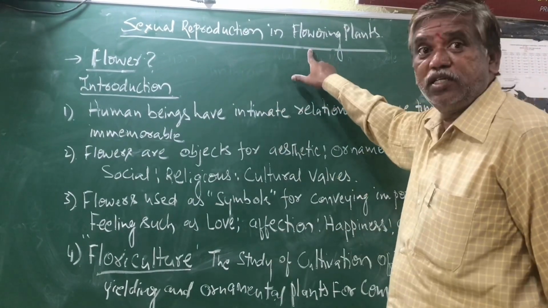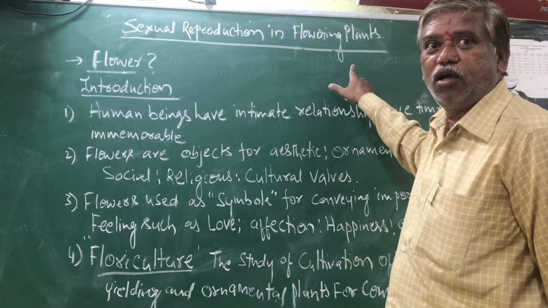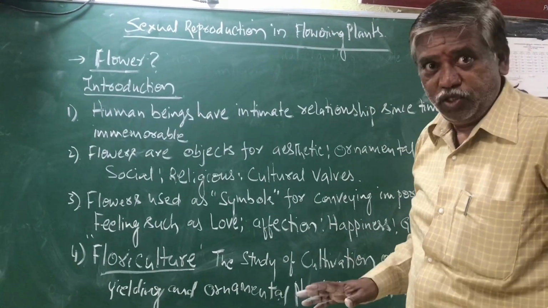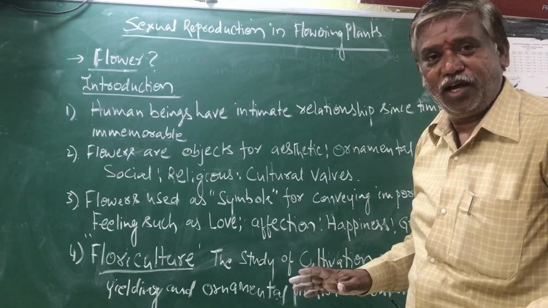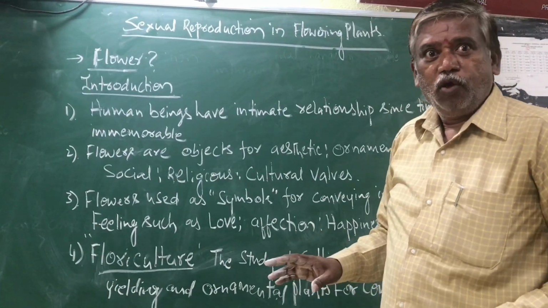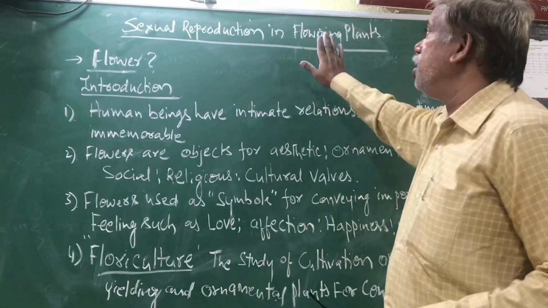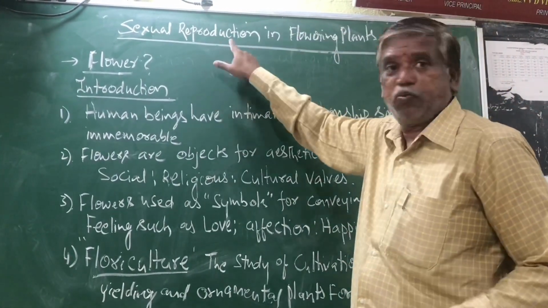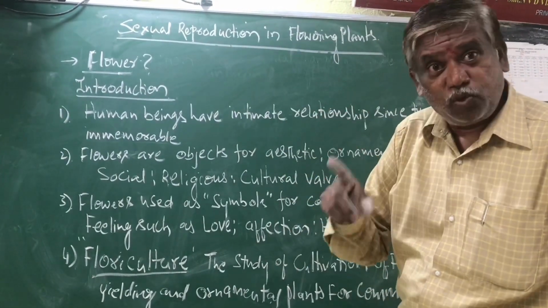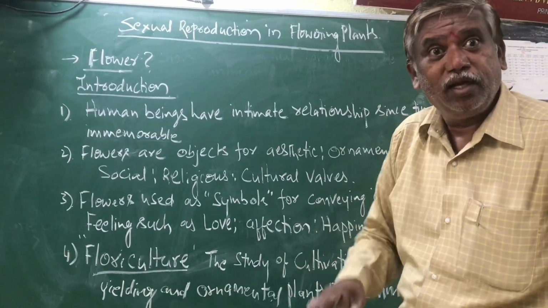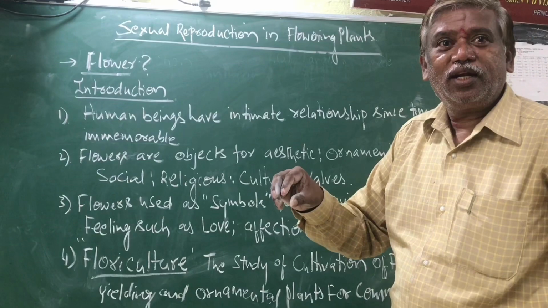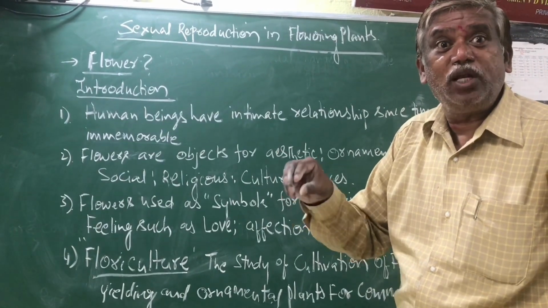All flowering plants are nothing but angiosperms, right? That means in this chapter we are taking only angiosperms. In angiosperms we are discussing sexual reproduction. Asexual reproduction also occurs in flowering plants, but we are taking only sexual reproduction.